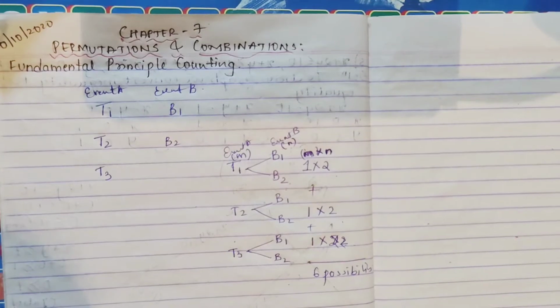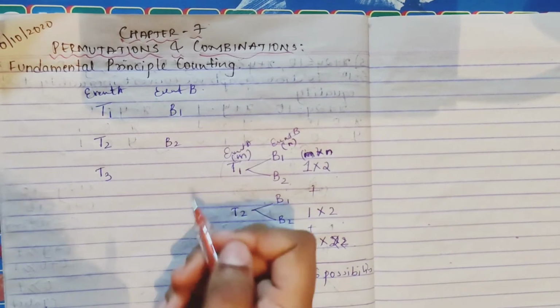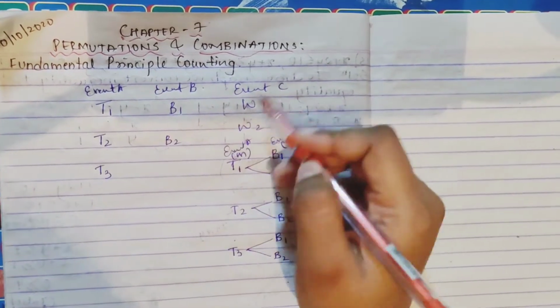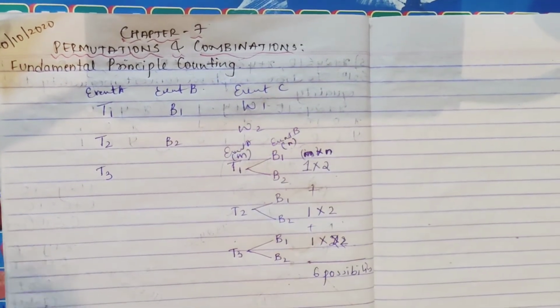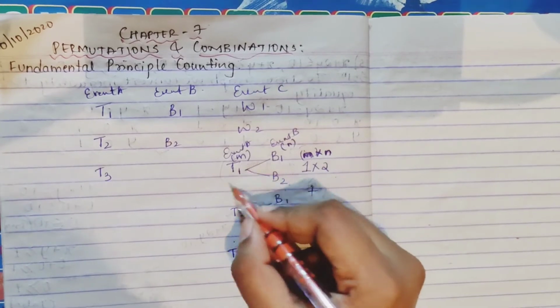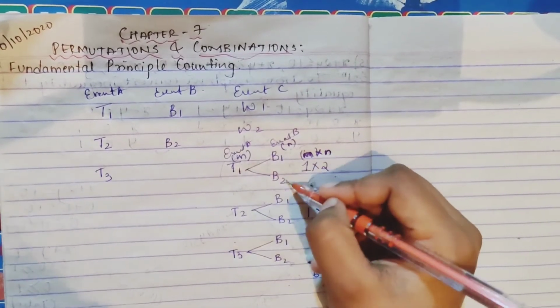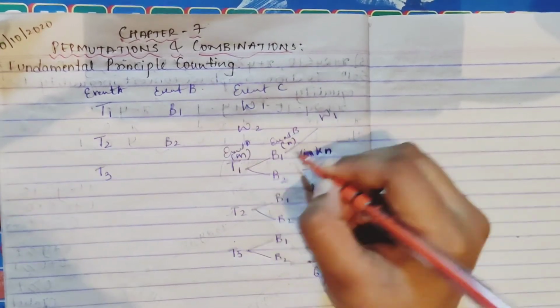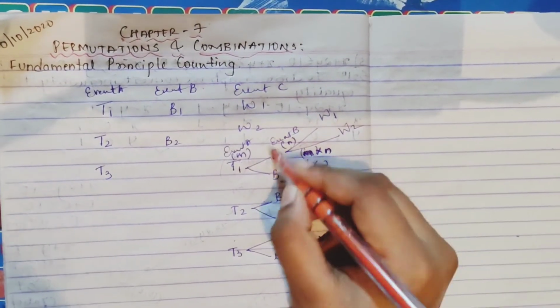In the same way, you have 2 watches also. Now one more event here, event C. Consider 2 watches are there. For your one tie you can wear the 2 belts, and the watches also. Here I am writing watch 1, watch 2 for your belt 1, right?